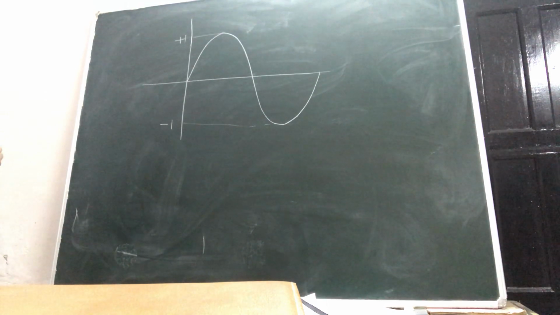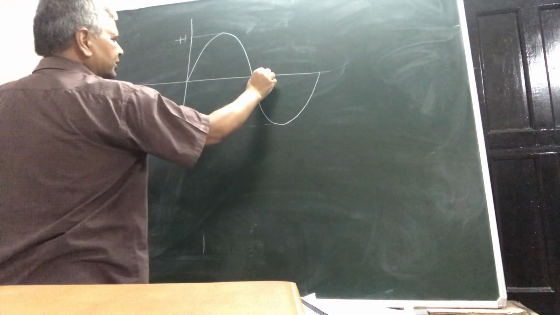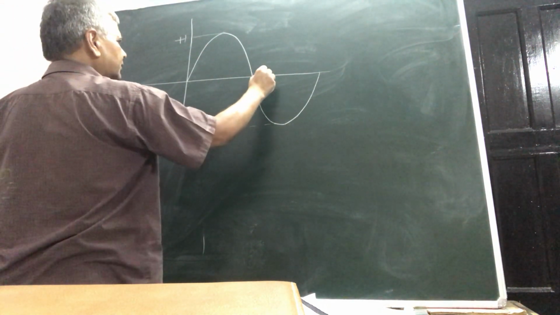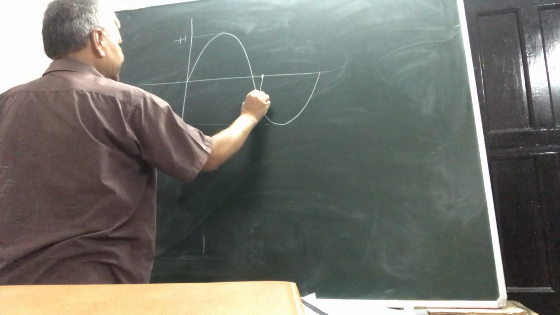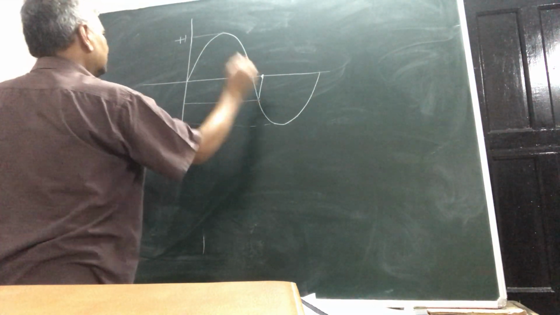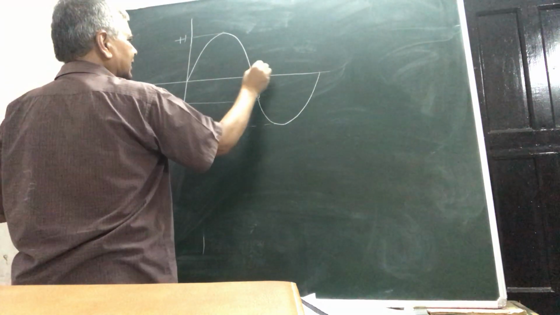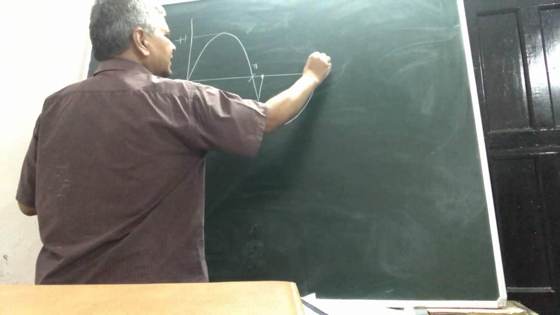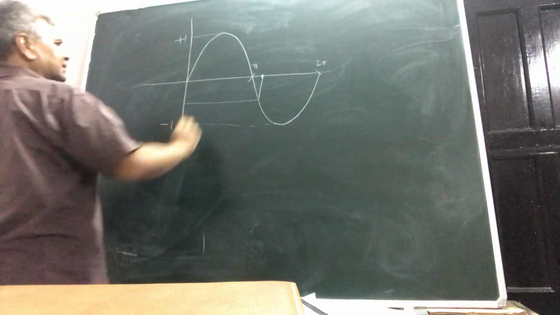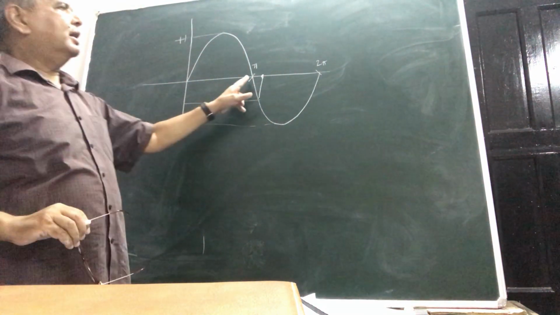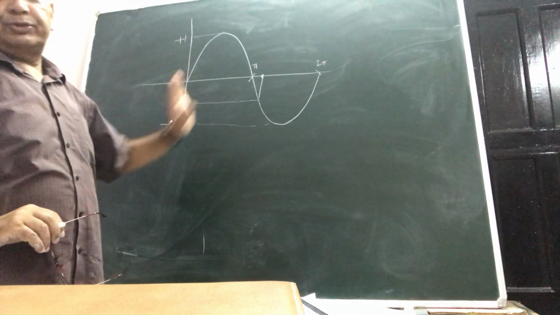Now suppose I wish to take a point here. This is pi mark, this is 2 pi, so some number between pi and 2 pi we have chosen.